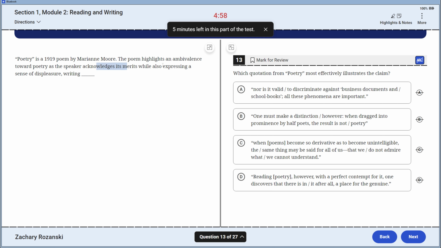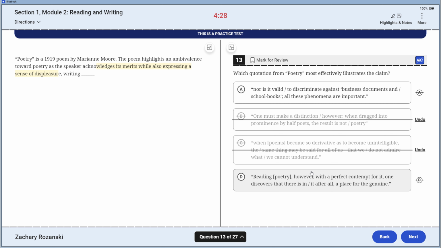What's the claim? Acknowledges its merits while also expressing a sense of displeasure. Nor is it valid to discriminate against business documents and school books. All these phenomena are acknowledged merits while also displeasure, nor is it. I'll leave that one on the table. One must make a distinction, however: when dragged into prominence by half poets, the result is not poetry. This seems to be all negative. I want both sides. When poems become so derivative that they become unintelligible, the same thing may be said for all of us, that we do not admire what we cannot understand.